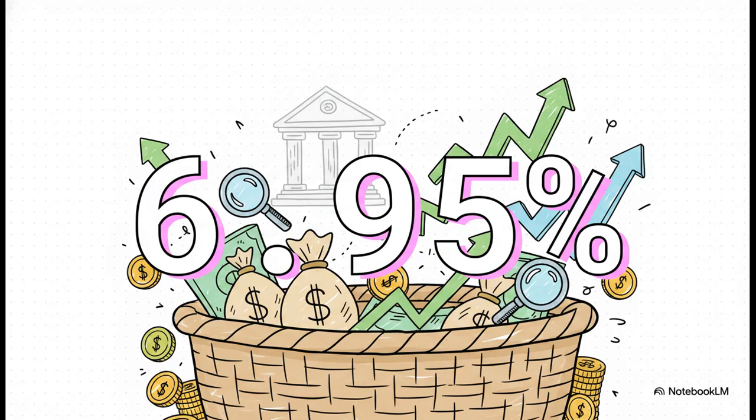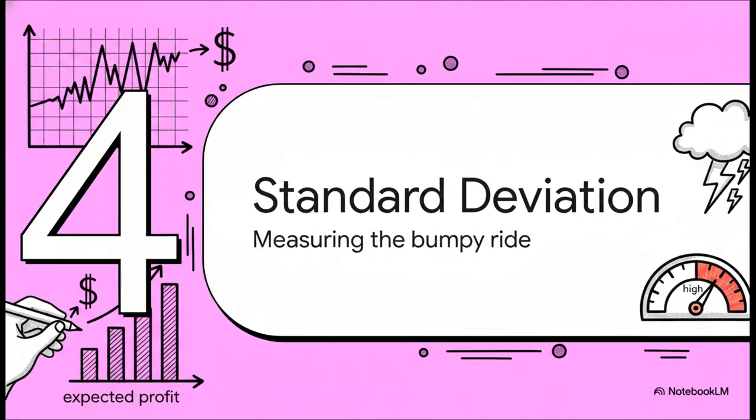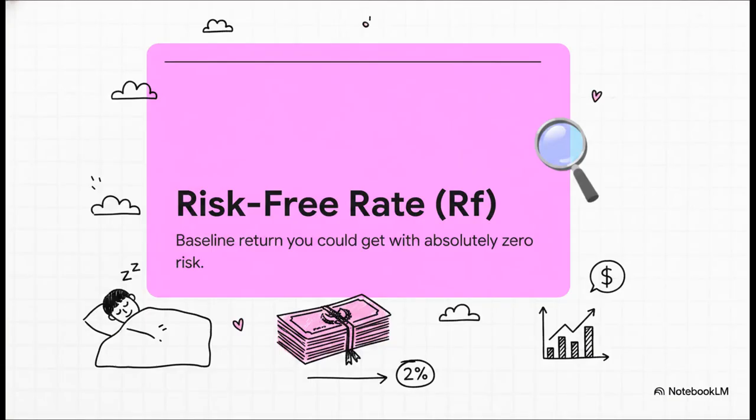The bank manager now knows that for every $100 lent out across this specific mix, they can expect to make a blended average of just under $7 in pure profit. Section 4, standard deviation and risk, measuring the bumpy ride. So profit is great, but it's really only half the story. We have our expected profit, but we desperately need to quantify the stress level of actually getting those returns.